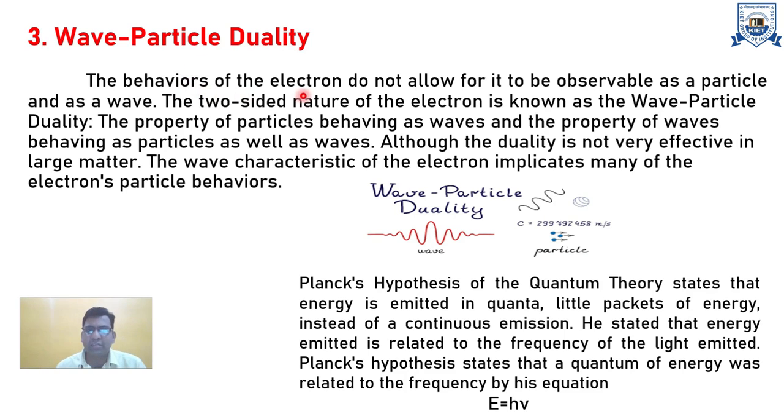The behavior of the electron does not allow it to be observed as both particle and wave. These two sides of the nature of the electron are known as wave particle duality, because sometimes a particle behaves as a wave and sometimes as a particle. So a particle is a wave and a wave is a particle. We can understand it in simple language.